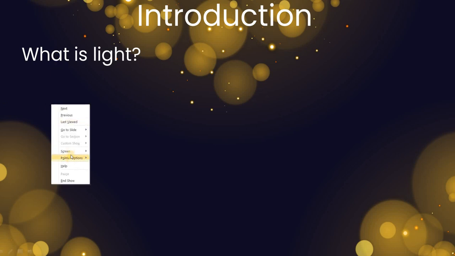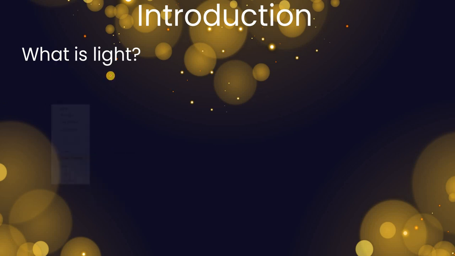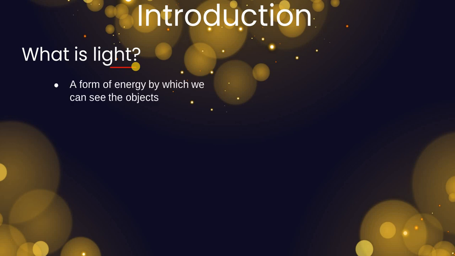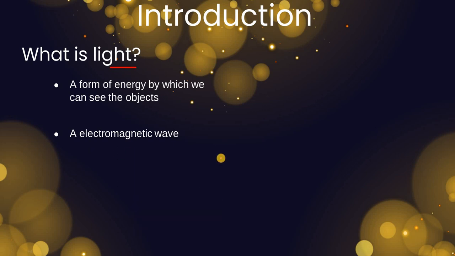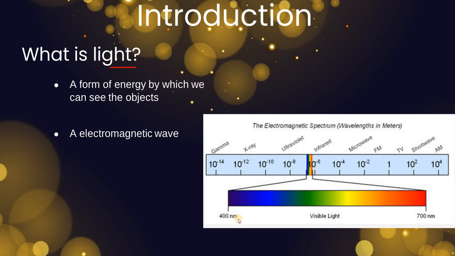If I ask you what is light, is it energy? Is it kind of matter? What is that? Light is a form of energy by which we see objects, isn't it? In the night, do we see objects? Not possible. Why? Because there is no light. Light is also an electromagnetic wave. As you can see, electromagnetic waves are of different types and light falls here, between 400 to 700 nanometer.